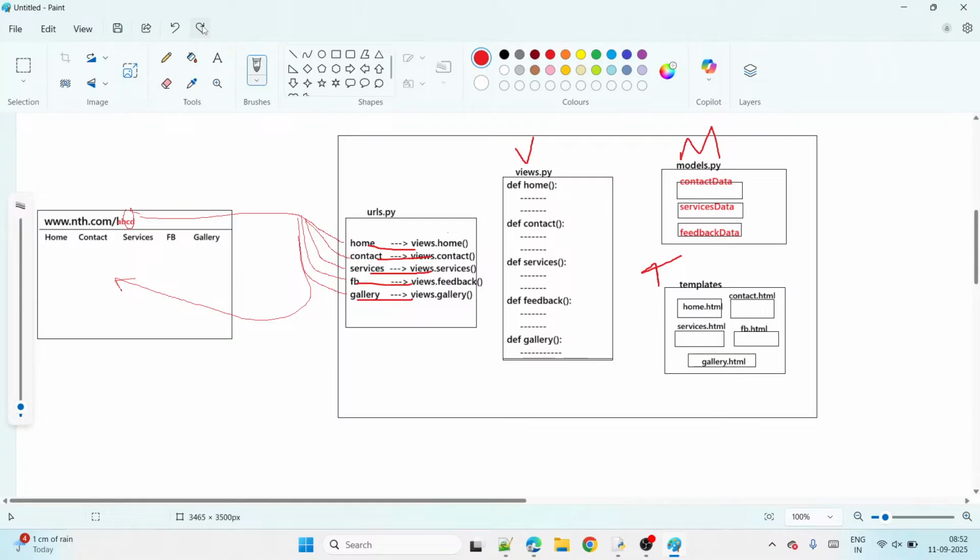So now what do we do here? We start learning one by one, guys. First we discuss views, how to create a sample view, then how to create a sample model, how to create templates. Once learning the three individually is over, then we start working all together, guys. Views separately with one or two examples, models separately with one or two examples, templates separately with one or two examples. Once these three are done individually, next we create the projects all together, guys.